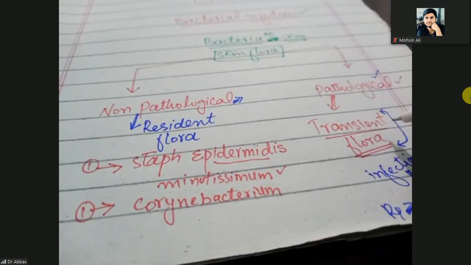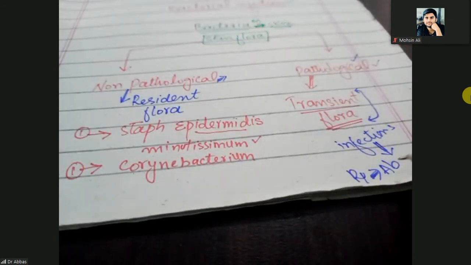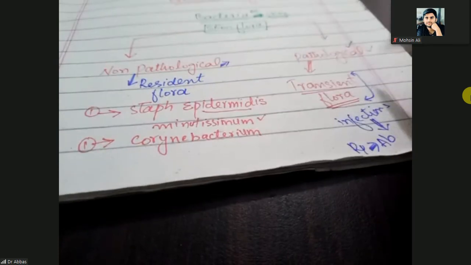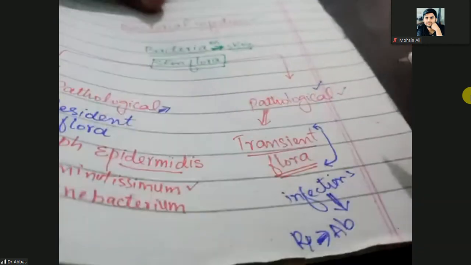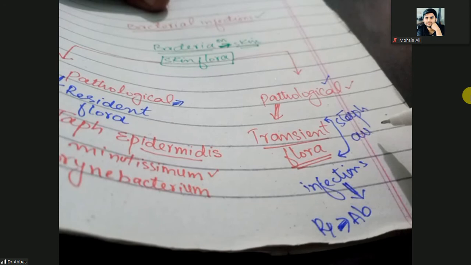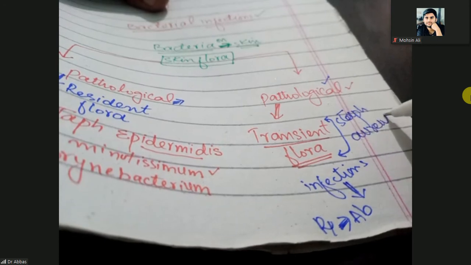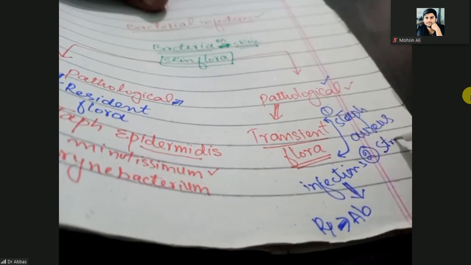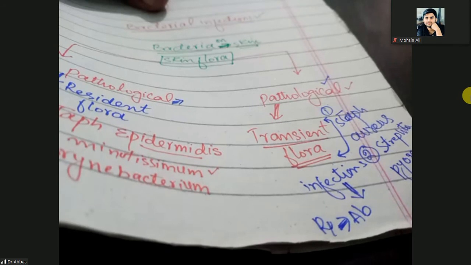Pathological skin flora is the transient flora. They will come for a short period of time and cause infections, and you will treat it by giving antibiotics. Examples are Staphylococcus aureus and Streptococcus pyogenes. Pyogenes means pus forming.